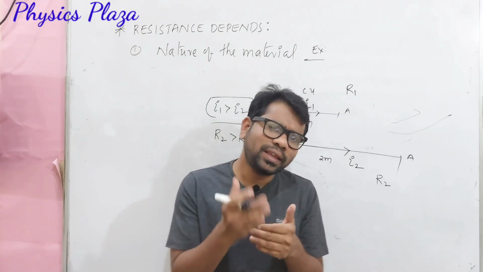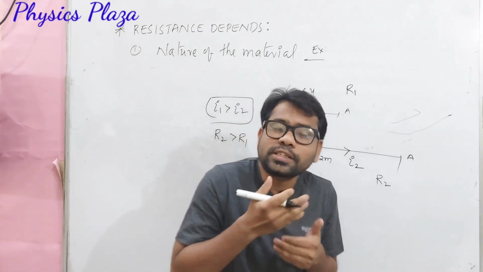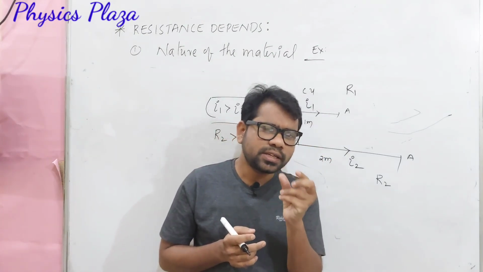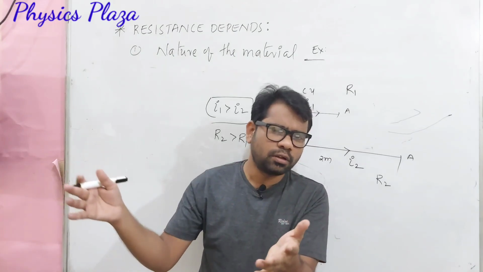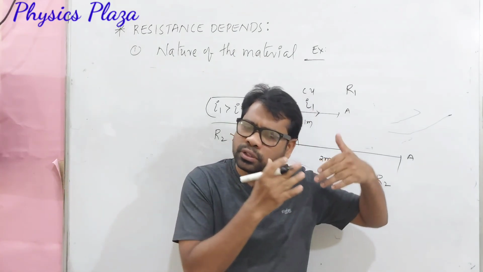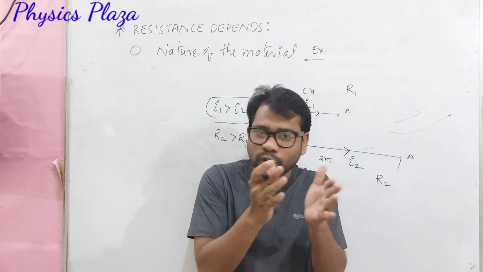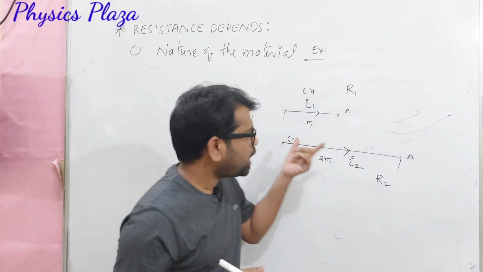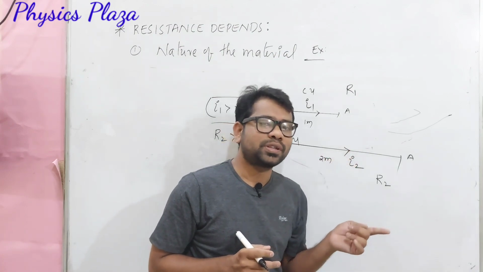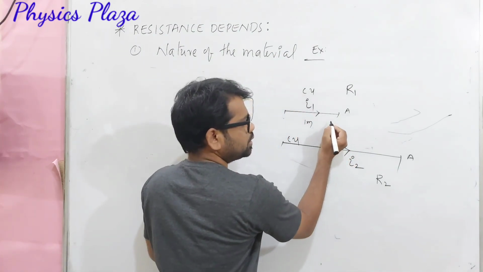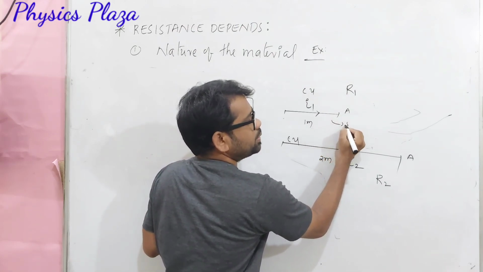But here we will get one doubt. Sir, if the length increases, why is the resistance increasing? Dear children, as we discussed, resistance is just because of collisions. It might be collision with positive ions, collisions among themselves, collision with the core of the material, whatever it may be, just because of collisions only. So as the length increases, the time of the collision increases.